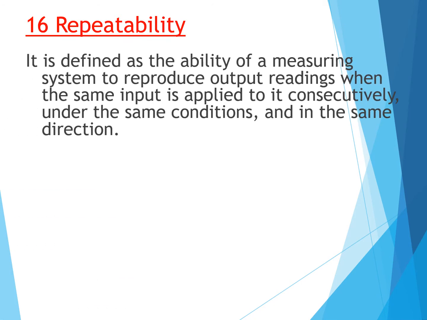It is defined as the ability of a measuring instrument to reproduce output readings when the same input is applied to it continuously under the same conditions and in the same direction. So it should produce the same output when the same inputs are given continuously. If I am giving the same input continuously, then it should give me the same output when the conditions are the same and it is applied in the same direction.